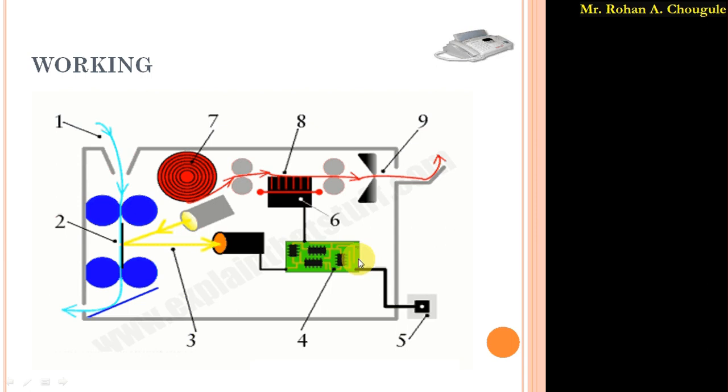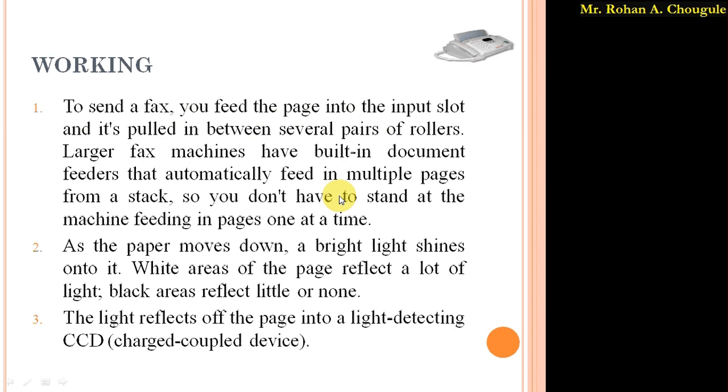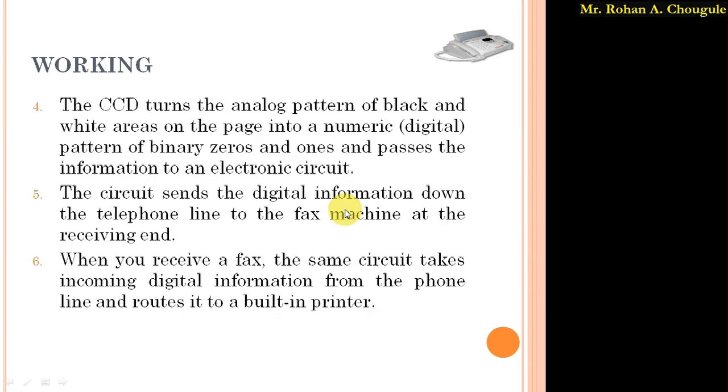This digital information received by the electronic circuitry passes towards this printer, which is located inside this fax machine, and the printer prints the information accordingly on this paper. As the paper moves, it prints the information received by this circuitry.